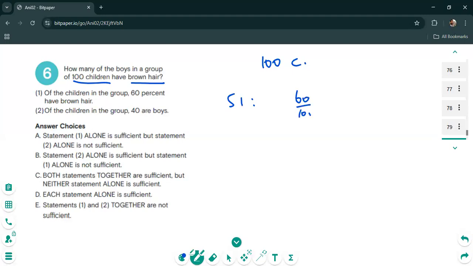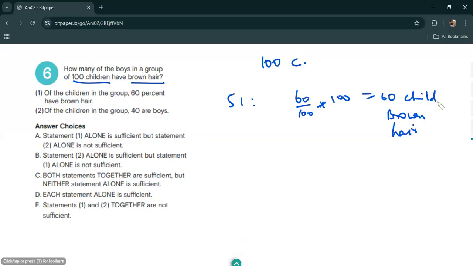A quick check: 60% of these 100 children will basically mean that 60 children have brown hair. But does that tell us the number of boys that have brown hair? No, it does not, because these children could be distributed in any way between boys and girls. So statement one alone is not enough for us to figure out the number of boys with brown hair.